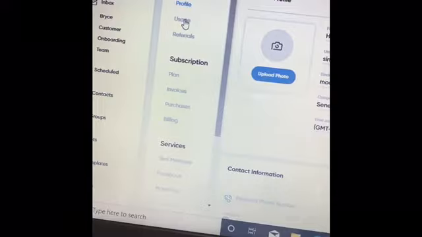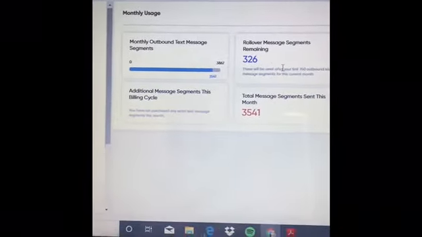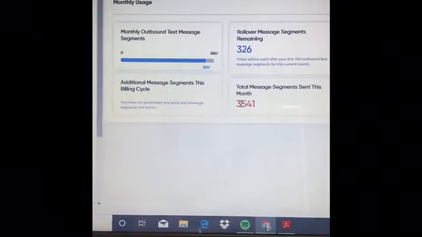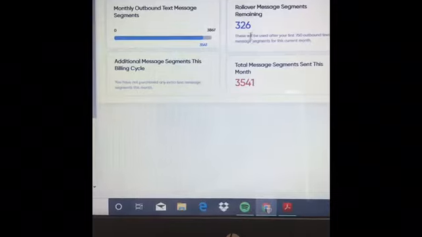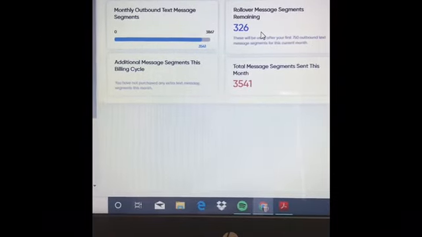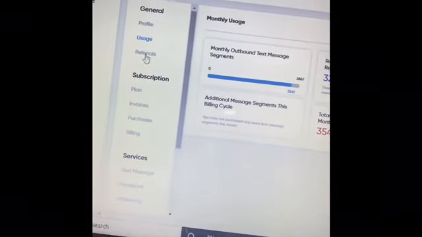In here, if I click the usage, it's going to tell me exactly how many I have sent so far. So I have sent 41 text messages this month. I have 326 remaining in this billing segment, okay? So this is my referrals.